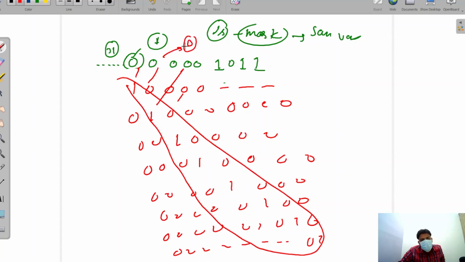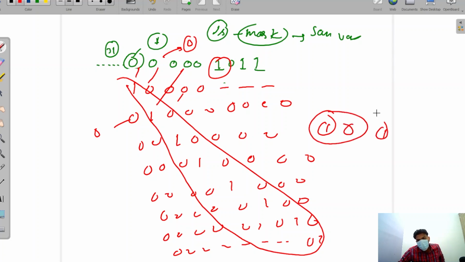If the number is 0, then it will give 0. When this is 1, then it will give 1. When this is 0, then it gives 0. When this is 1, then it gives 1. So we are printing the same number when we take the mask. Everywhere, at every place, we are checking that.